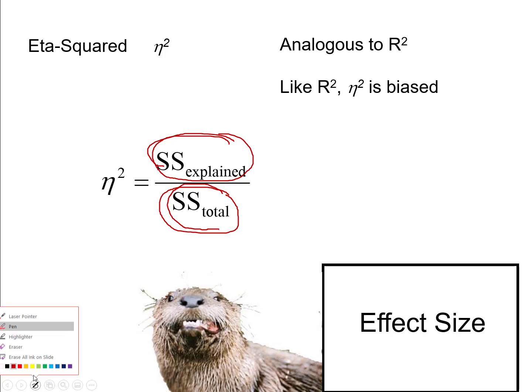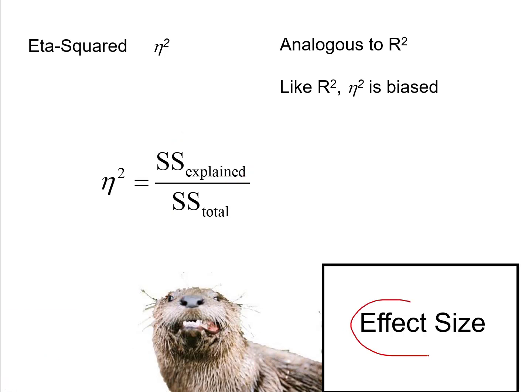And so now, to get the effect size for our omnibus effect, if I have more than 2 groups and I want to find out if there's a difference between groups, if in general there's a difference between groups, what percent of variance in Y is explained by all the possible contrasts that I can make, what's the total percent of variance explained by group membership, I will do the exact same thing. I'll go to the ANOVA table, get my sums of squares explained divided by sums of squares total. That will give me percent of variance explained, just like it did when I was doing regression.